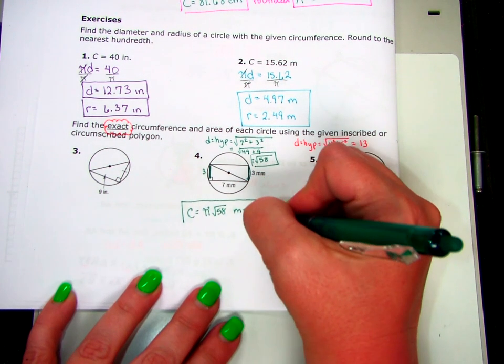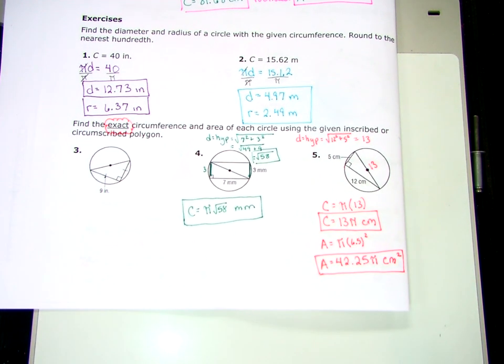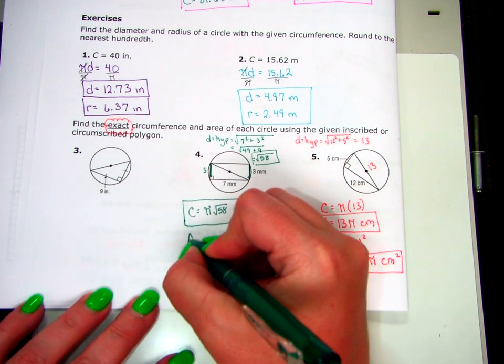If you switched it around and said square root of 58 pi, it's not wrong. It's just that the reason we always put the square root at the end is so you realize that that pi is not inside the square root. Sometimes we get confused at what's in it and what's out of it. Okay? Still need to do area.